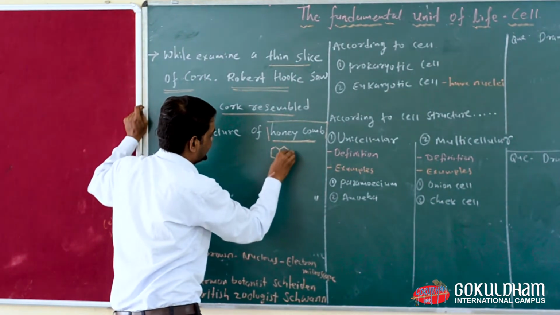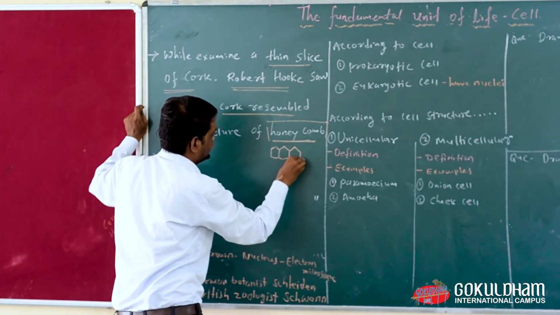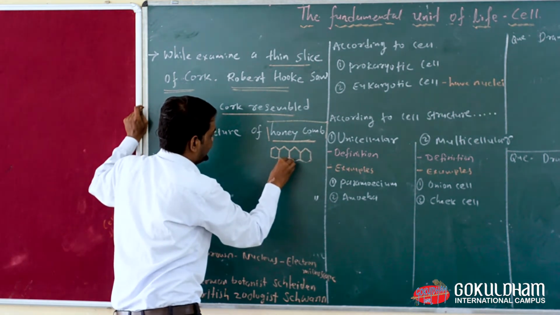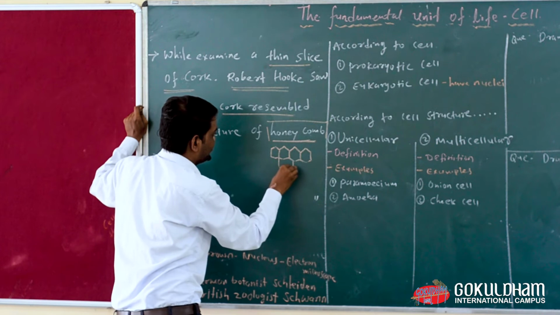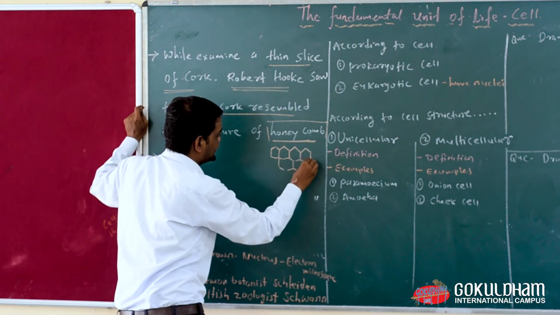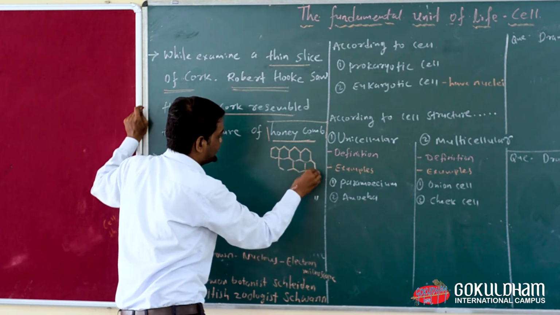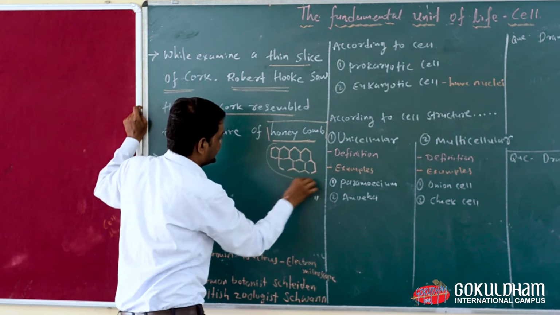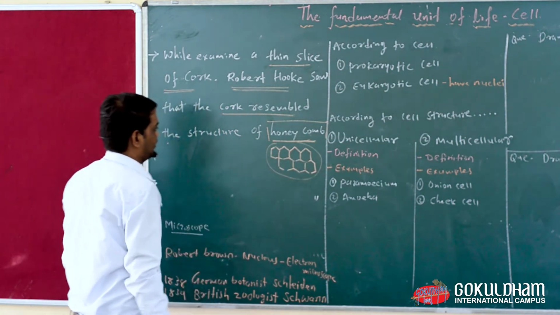So when Robert Hooke examined a thin slice of cork, he observed that kind of structure, which is known as a honeycomb.